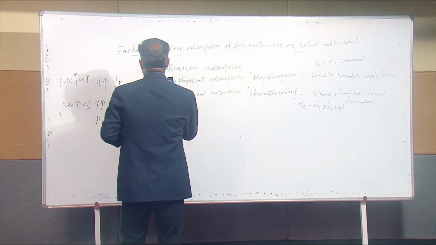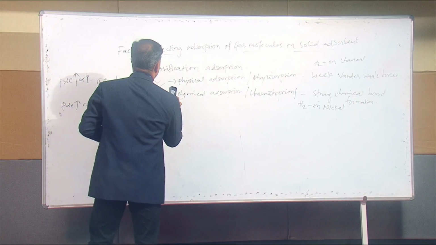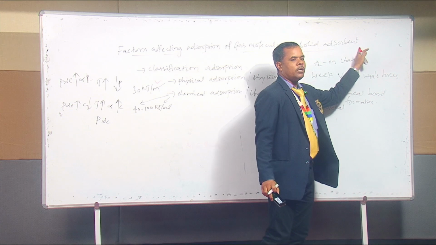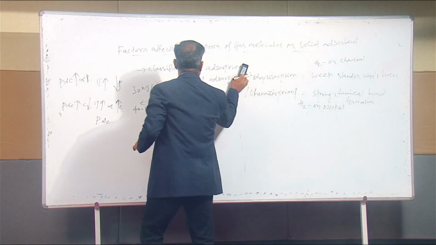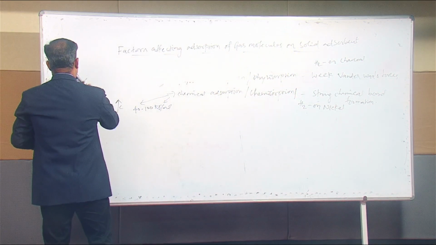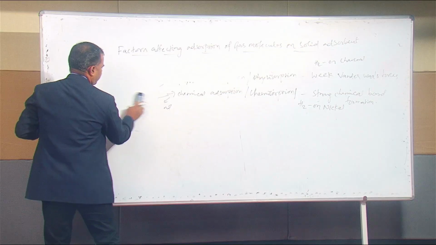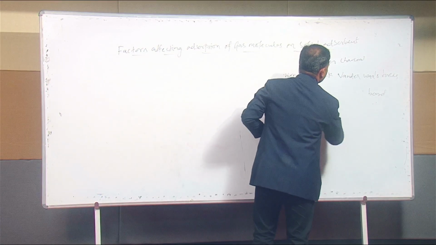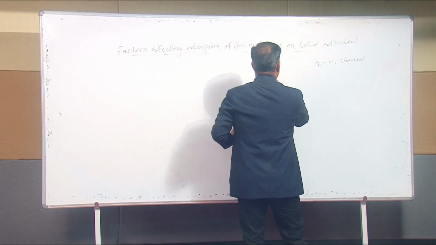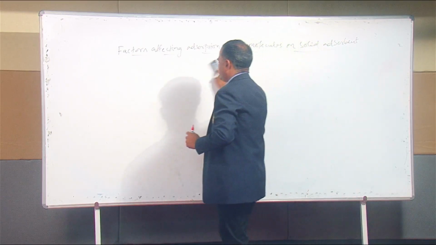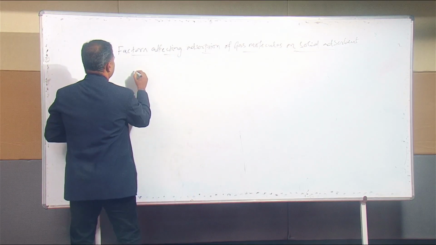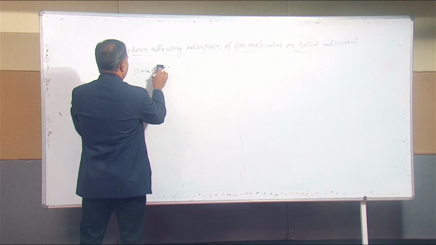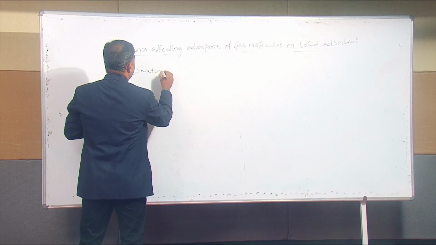Now we are going to discuss the factors affecting adsorption, especially of gas molecules on a solid adsorbent. We will list out the following factors about the gas molecule and solid adsorbent. First one is the nature of gas.